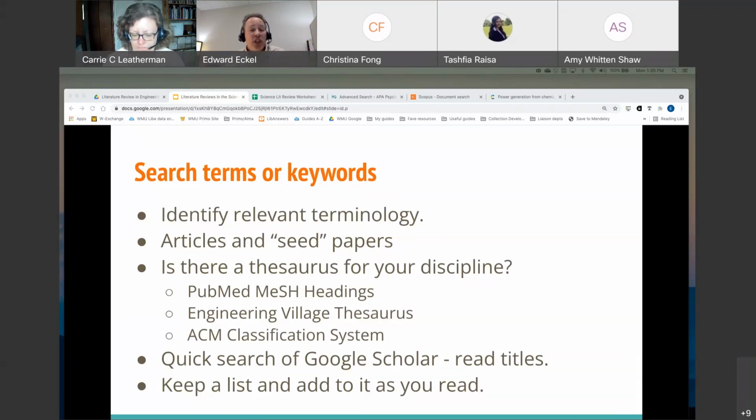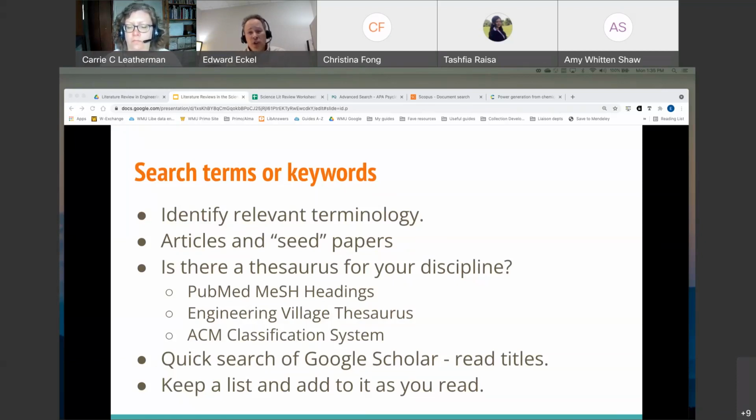If you're in engineering, Engineering Village has a thesaurus of standardized engineering terminology that you would use to find relevant terms. The Association for Computing Machinery, or ACM, which is the big computer science professional association, has its own classification system with search terms. Looking at these would give you a sense of how experts in that field would talk about that topic.